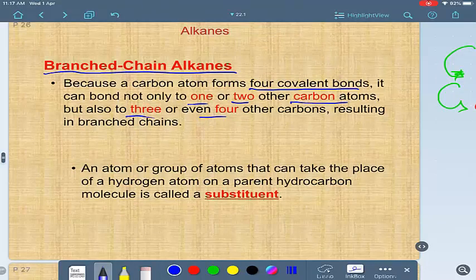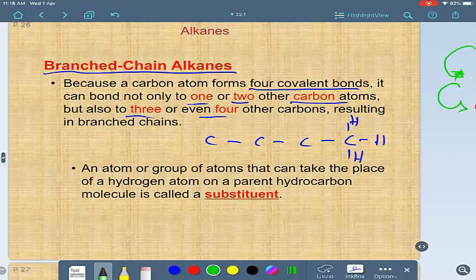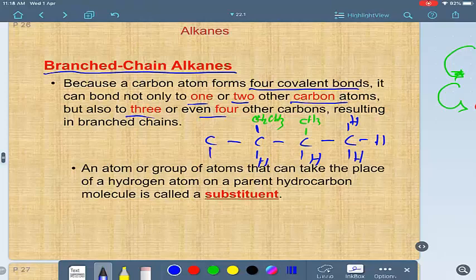It means if you have a carbon like this, for example, and the compound has not only hydrogen here, hydrogen here, but maybe it has another carbon here which has 3 hydrogens like this, and hydrogen here, and we can say carbon and the other carbon, CH2, CH3, like this. Then we can add hydrogen here.